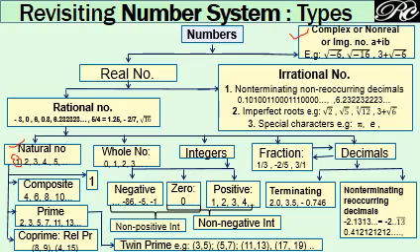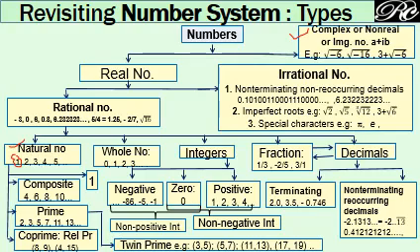Example, say 0.1011001100111000 continuing like this. Here 1 is continuously increasing and 0 is also continuously increasing. Another example, 6.23 223 223 2223 and so on.